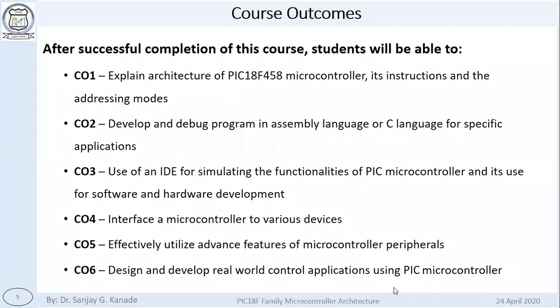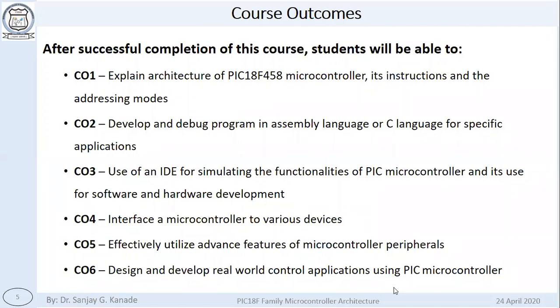And after successful completion of this course, these are the course outcomes, that is, at the end of the course, what you will be able to do. First and foremost, you will be able to explain the architecture of PIC18F458 microcontroller and its instructions and the addressing modes.